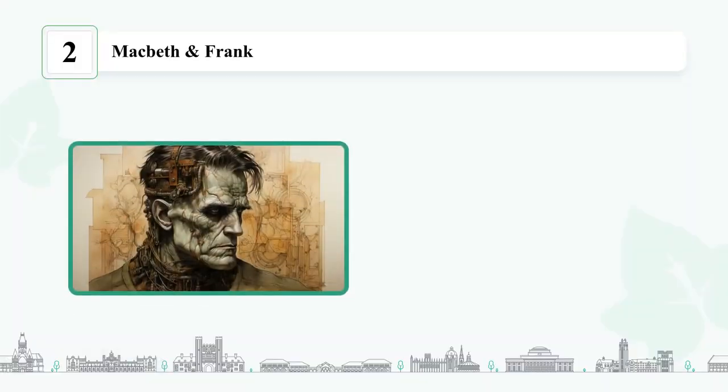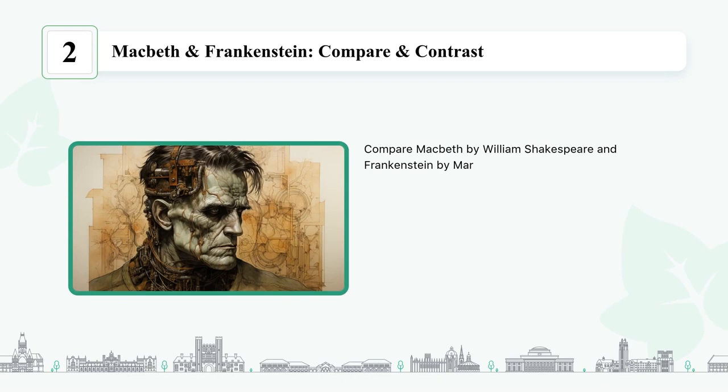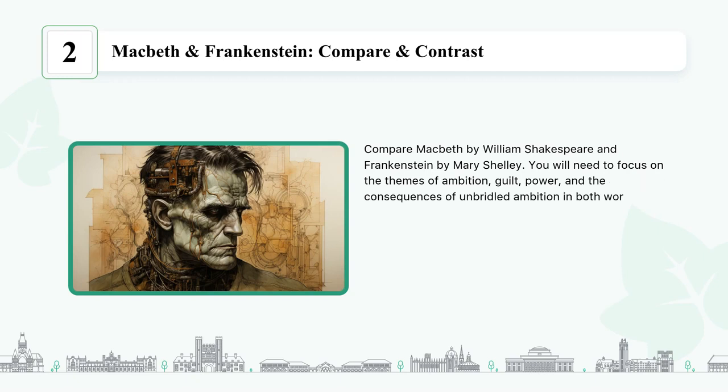Macbeth and Frankenstein, Compare and Contrast. Compare Macbeth by William Shakespeare and Frankenstein by Mary Shelley. You will need to focus on the themes of ambition, guilt, power, and the consequences of unbridled ambition in both works. Characterize Macbeth and Victor Frankenstein as tragic heroes driven by their ambitions.